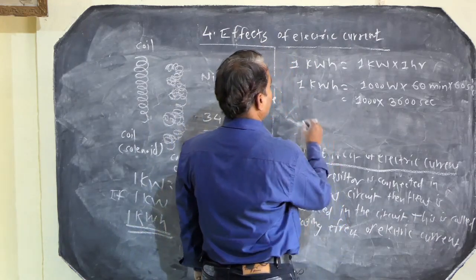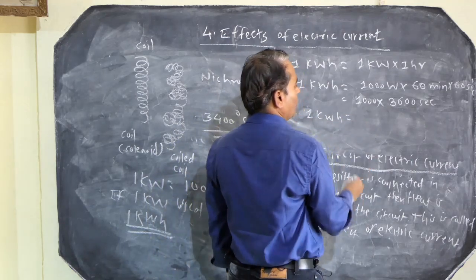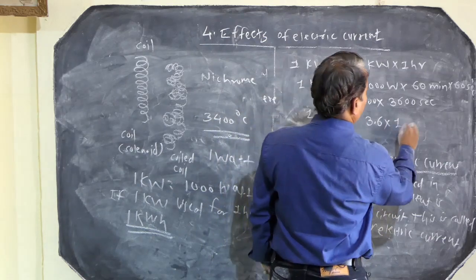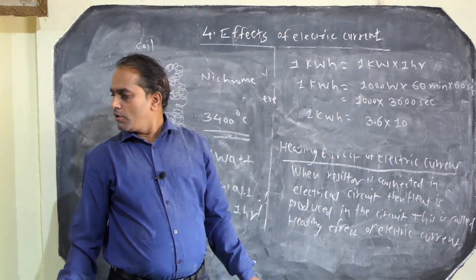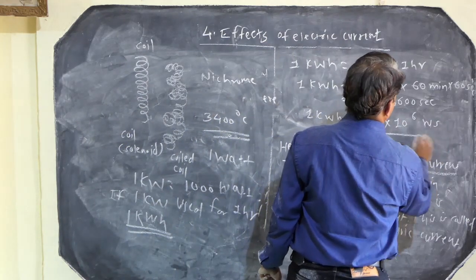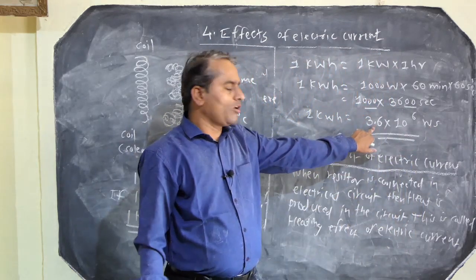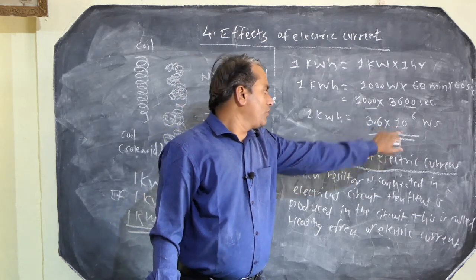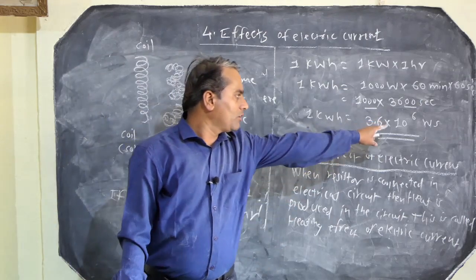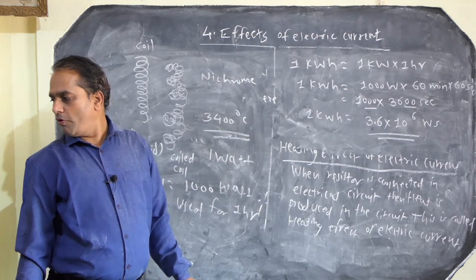So we can say 1 kilowatt hour equals 3.6 into 10 raised to the power 6 watt second. Here is the 36, and 10 to the power 6 is for moving the decimal point. So 1 kilowatt hour equals 3.6 into 10 raised to 6 watt second. That is the value of 1 kilowatt hour.